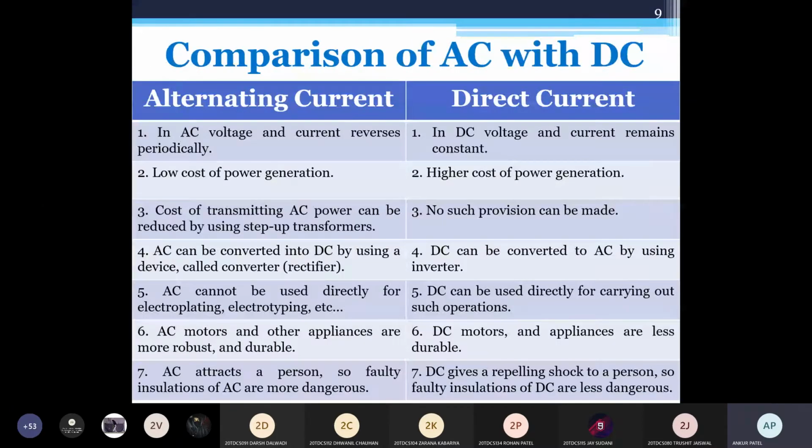Now this is the comparison of AC with DC. Okay, wait for a moment.